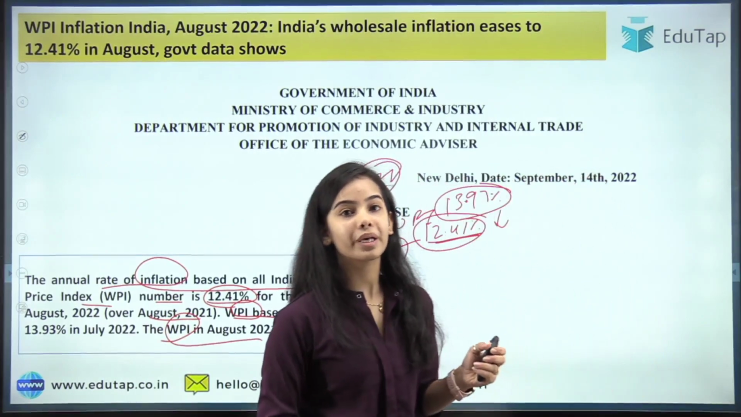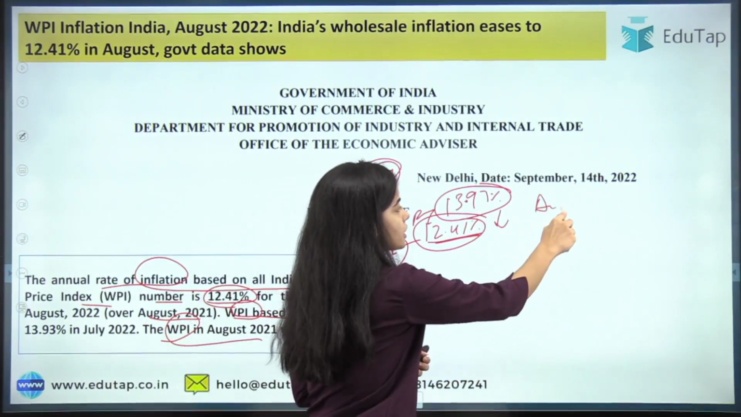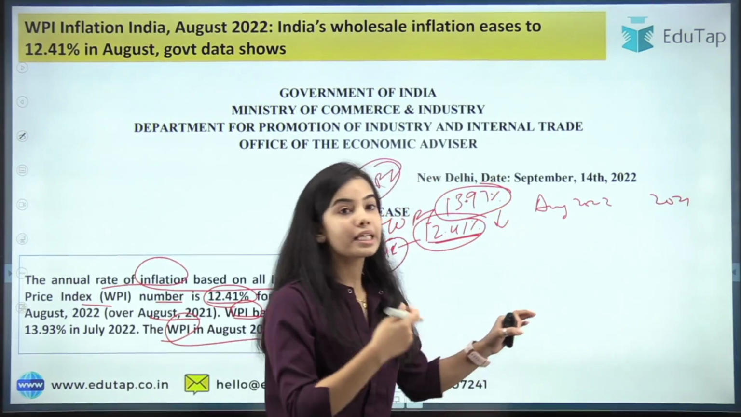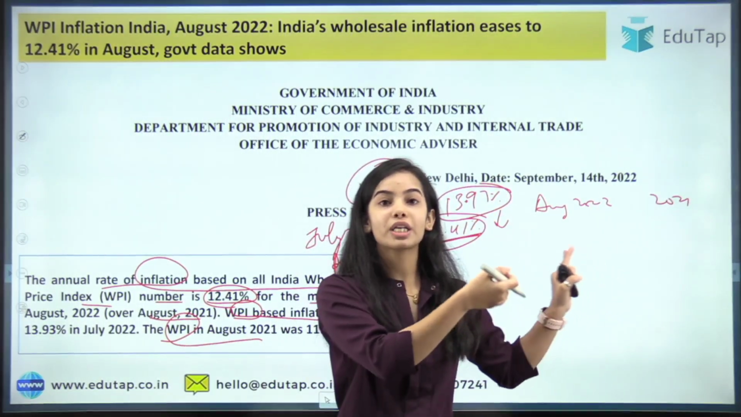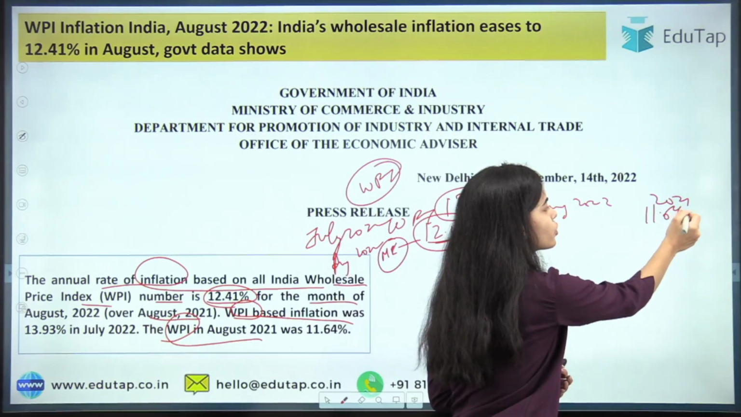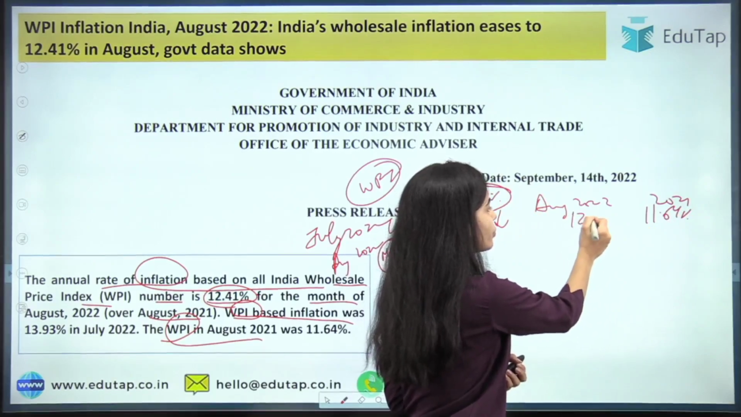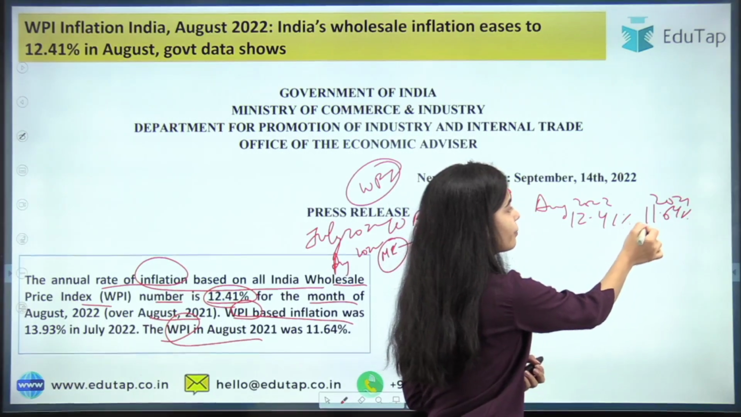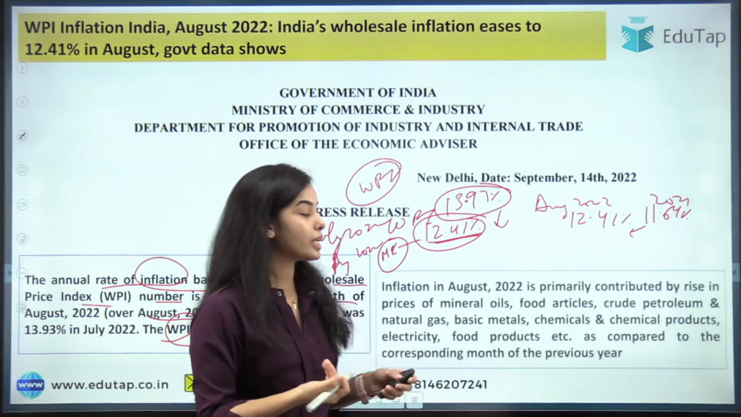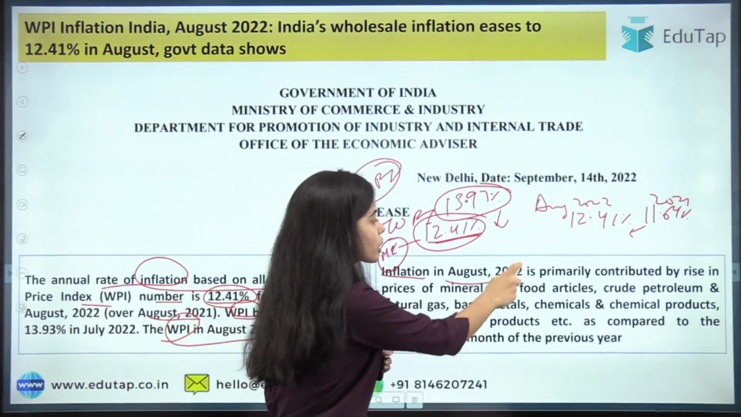Now if we compare August 2022 to August 2021, then we can say that the wholesale inflation has risen from the previous year. In the previous year it was only 11.64%, and that has risen to 12.41%.